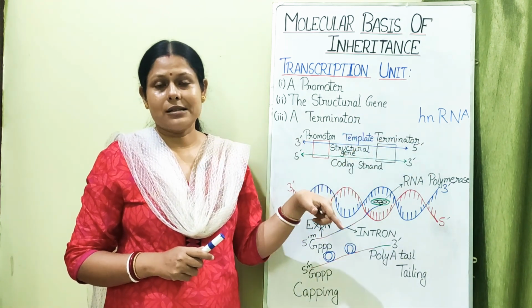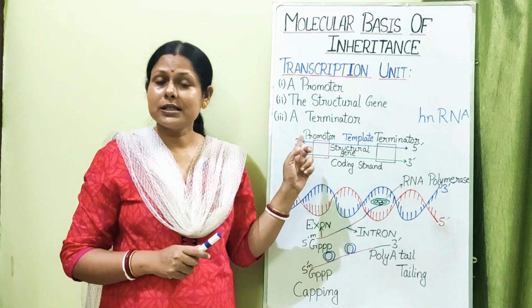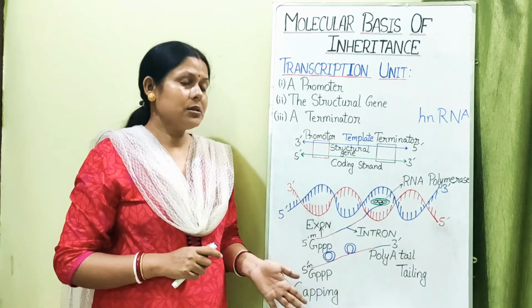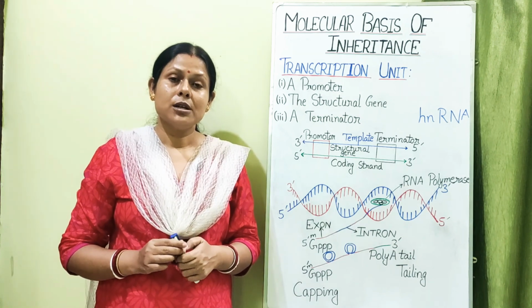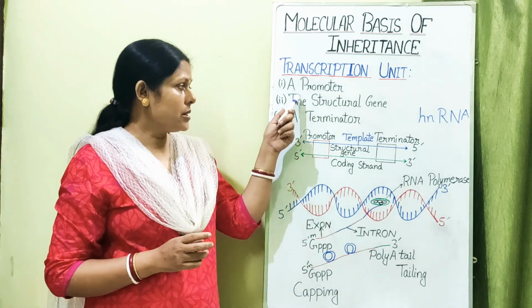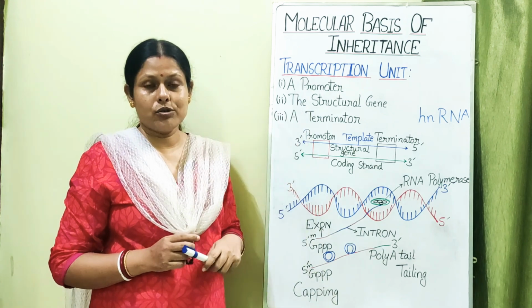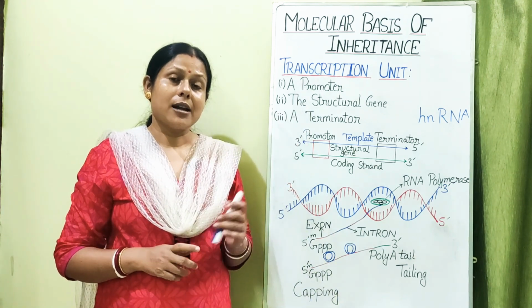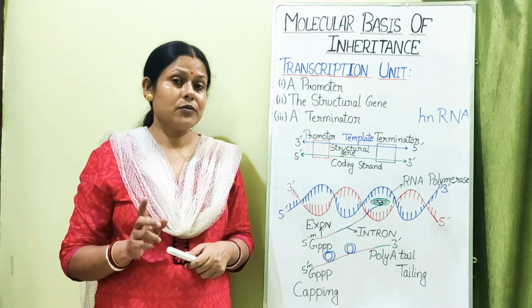With respect to that strand only, which is called the template strand, the mRNA is synthesized. Okay, so this is all about transcription: the transcription unit, the various regions of a transcription unit, how transcription takes place in prokaryotes, and how transcription takes place in eukaryotes.